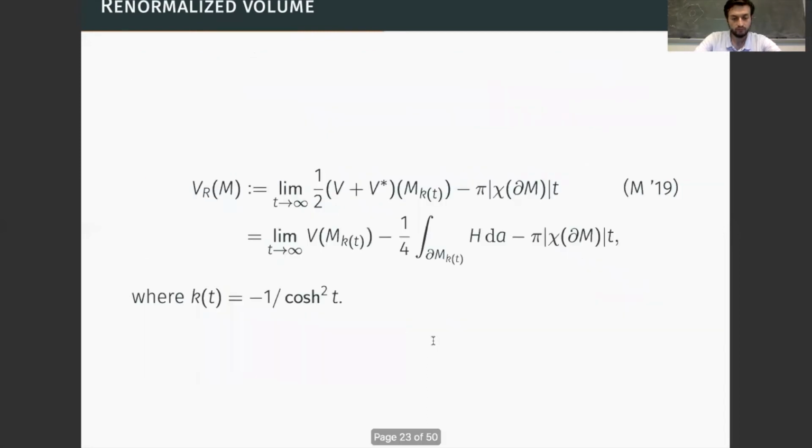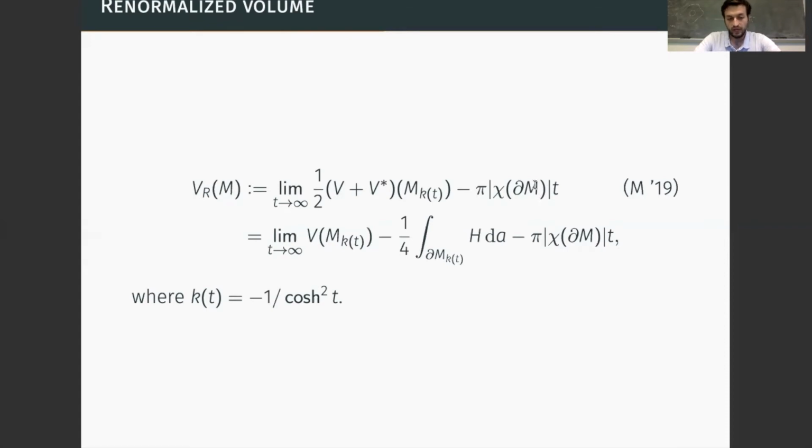Using this foliation, we can now define the renormalized volume of a convex co-compact manifold in the following way. First we introduce a parameter t just for convenience, and then we set the curvature as a function of t to be given by this expression. The quantity that we compute is the following. We take the average between the standard Riemannian volume and the dual volume of the region of M enclosed by the K-surfaces, and then we remove a linear function in t, depending only on the topology of the boundary of the manifold.